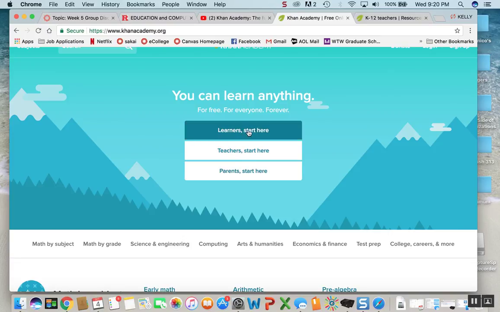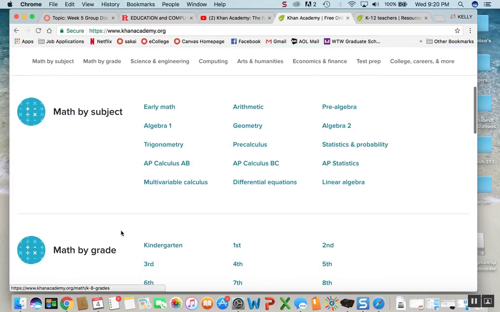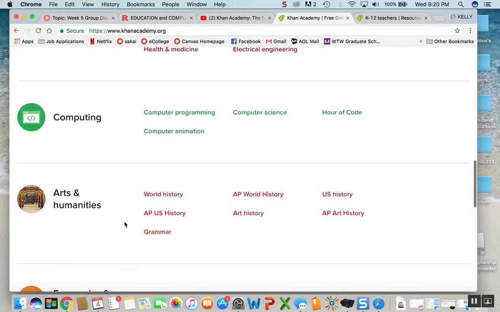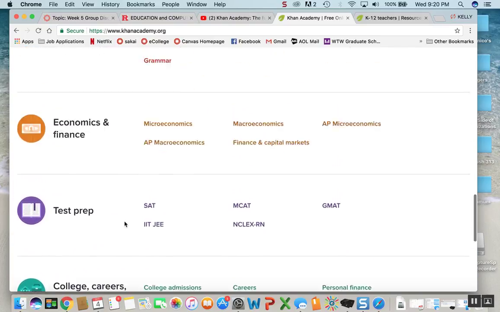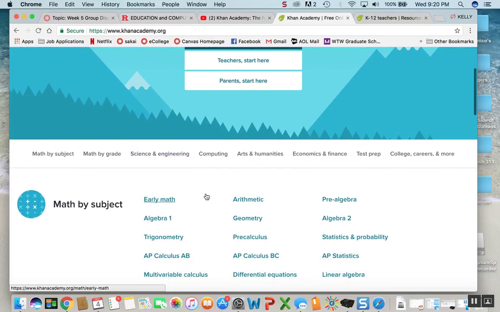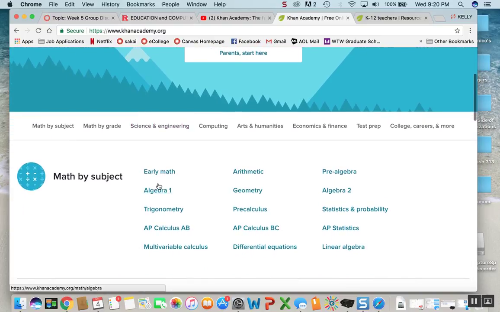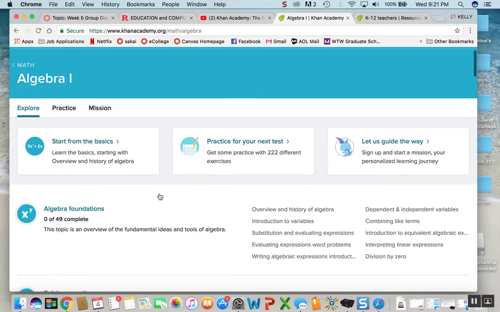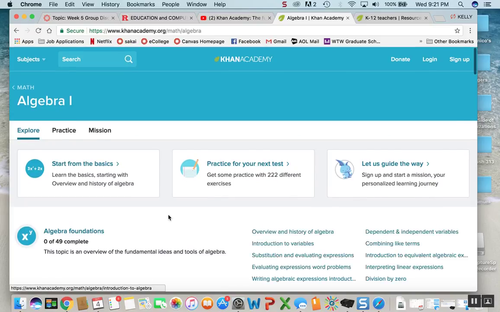So, moving on, we're going to go to Learners. Here we see all the subjects that you can choose from, which is what was listed before. It just looks a little different because this is the students. So I'm going to go to Math by Subject, and I'm going to click on Algebra 1, and we're going to view the video made for this so we can see an example of what we'd like to learn.